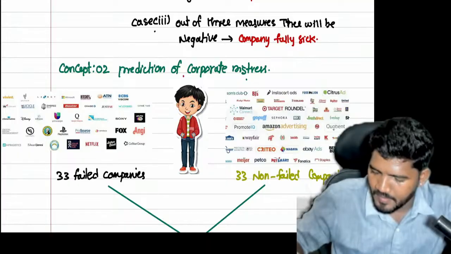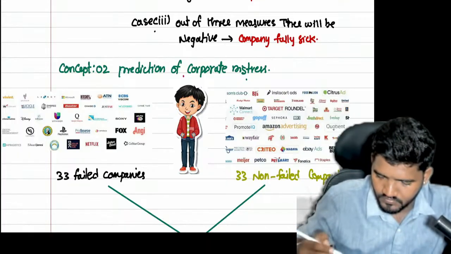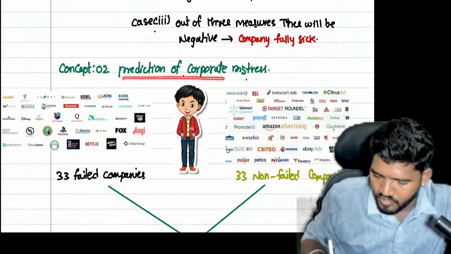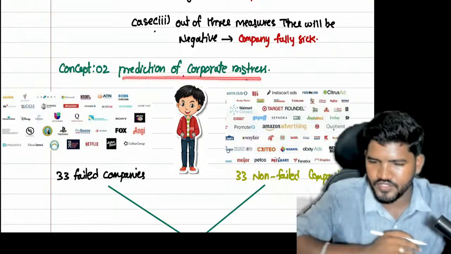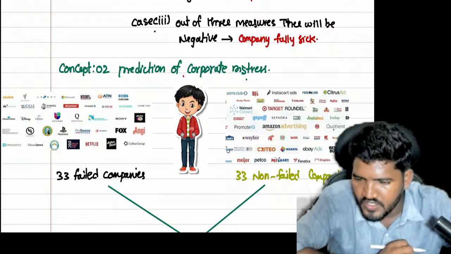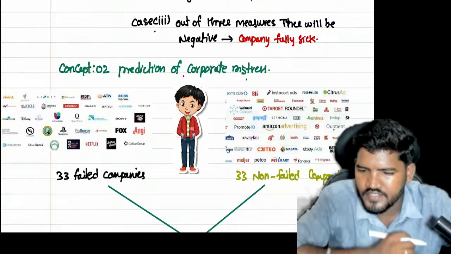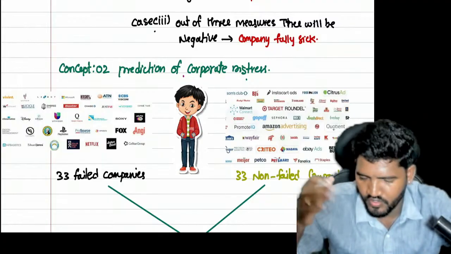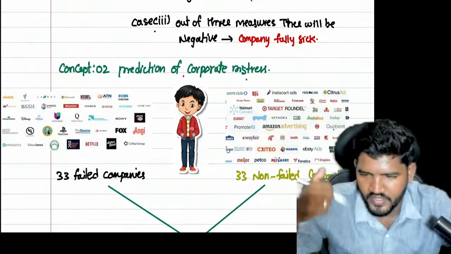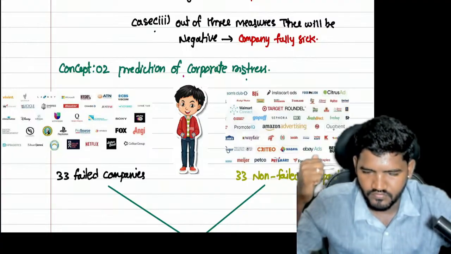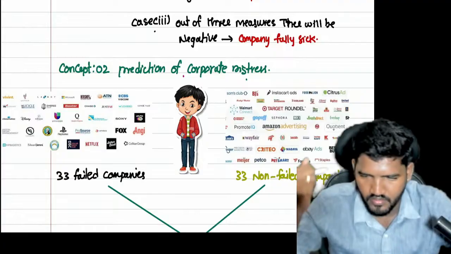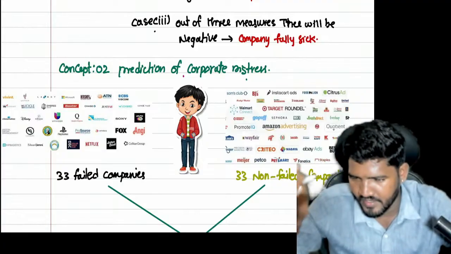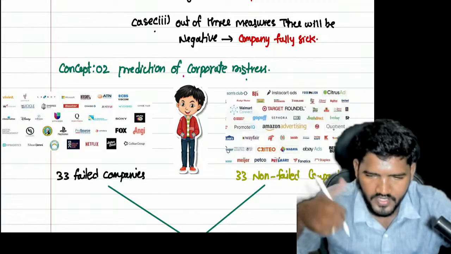So next, concept number 2. Prediction of corporate distress. Are these notes paid or free? It's free notes. Available in all groups. You can go and search SPMBV notes, you will get this. Or if you follow the Bhaskar sir Telegram channel or my Telegram channel, you will get these notes.